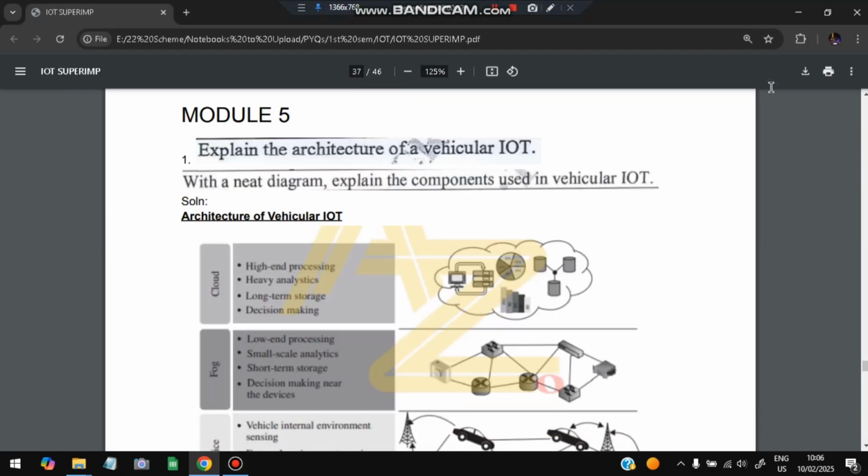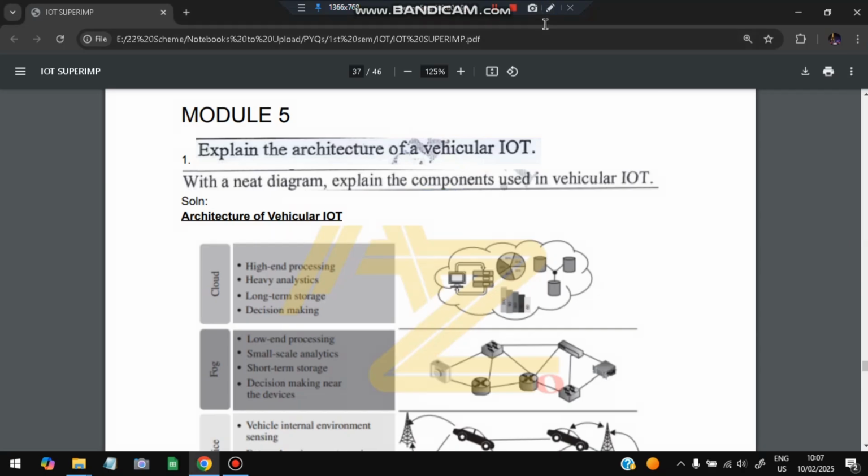Moving on to module 5, we have to explain the architecture of vehicular IoT and explain the components used in vehicular IoT. Two things you have to explain. First is the architecture, second is the components used. Okay, so vehicular IoT means in the vehicles, right? The car and all which we drive, in that some sensors are present. Okay, what are those sensors? We'll have a look at it.